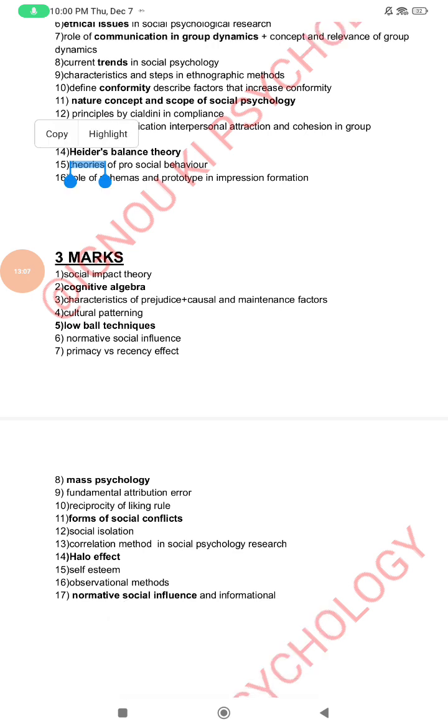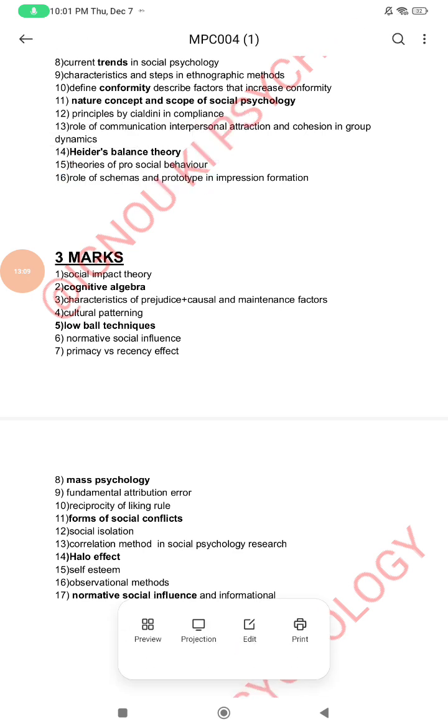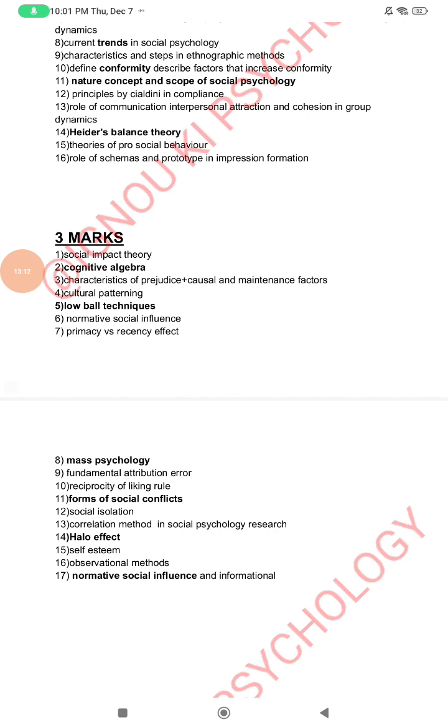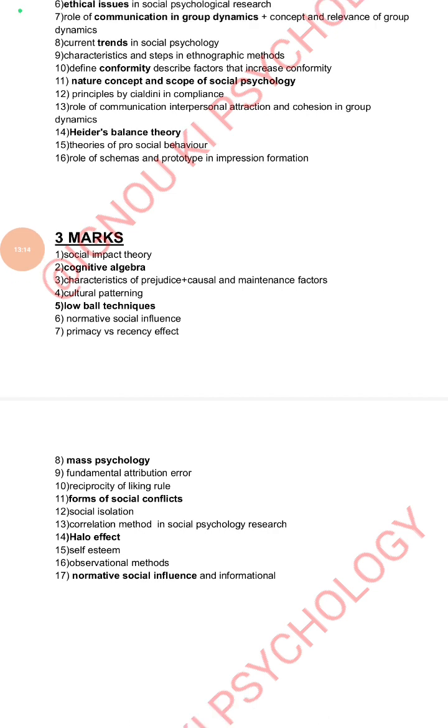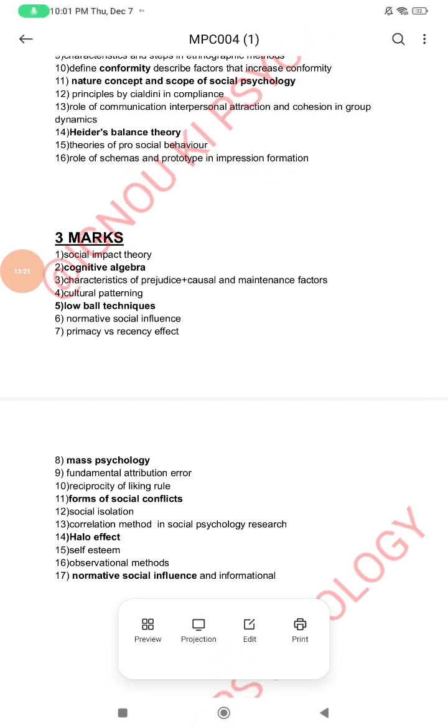Question number 15, theories of pro-social behavior. We have already seen what is pro-social behavior. In addition to that, you have to write theories also. Question number 16, role of schemas and prototype in impression formation. In question, what is schemas? Our mental map. Prototypes, how we acquire a particular concept or information about particular things. Then in impression formation, how this schema and prototype work, you have to explain.